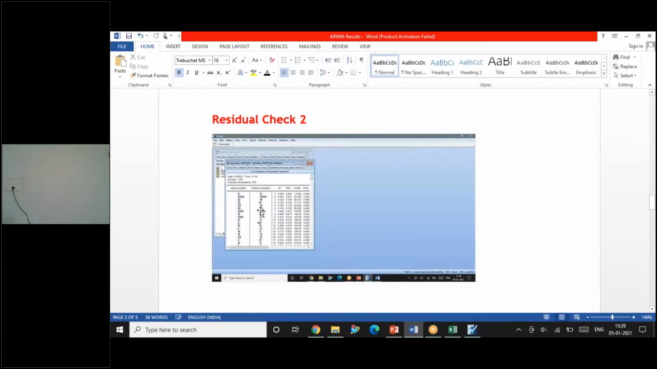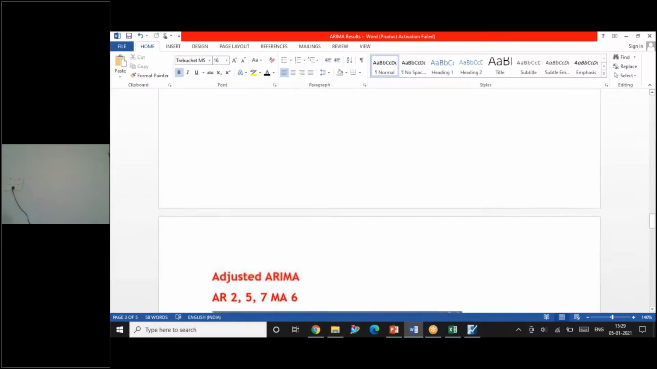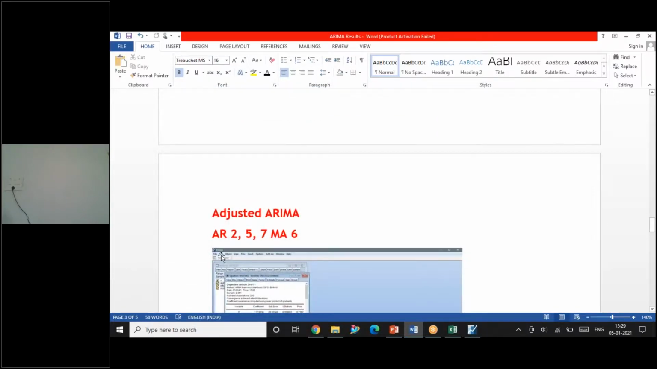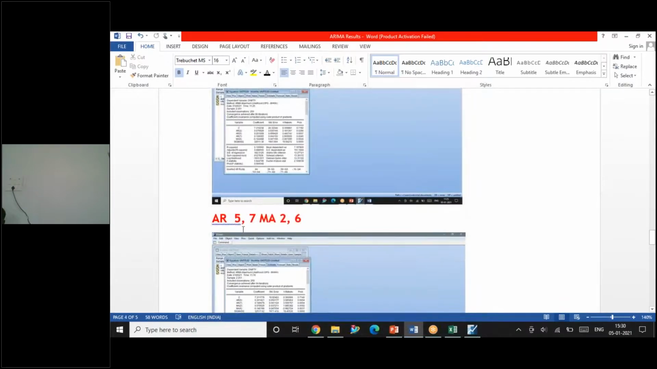Though a significant spike is found in 2. The second squared residual, again lag number 2 is showing a significant association. So now what I do is I develop another model, that is I introduce 2, that is I write it as AR2, 5 and 7, which is already there, MA6 is already there. This is one, and the second way of writing the equation will be AR 5 and 7, MA2 and 6.